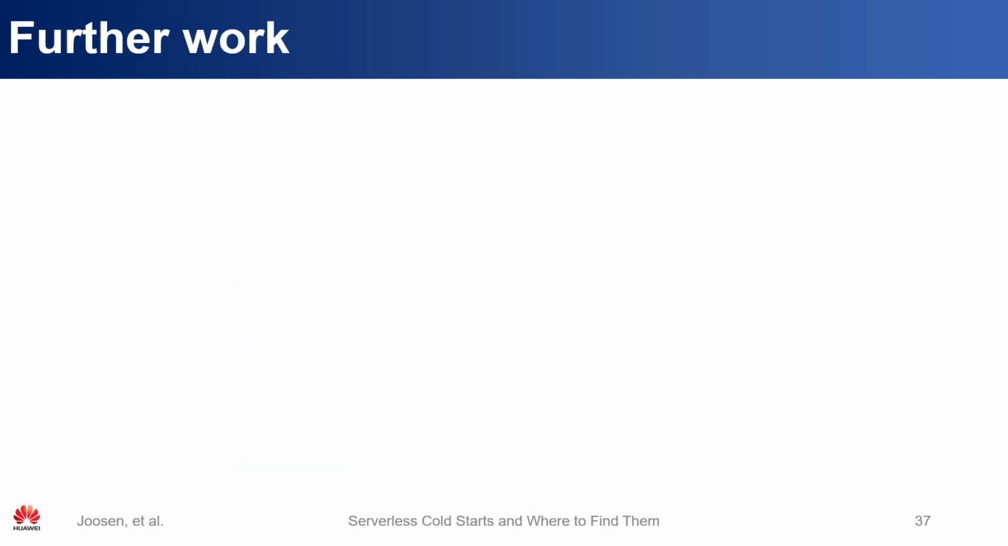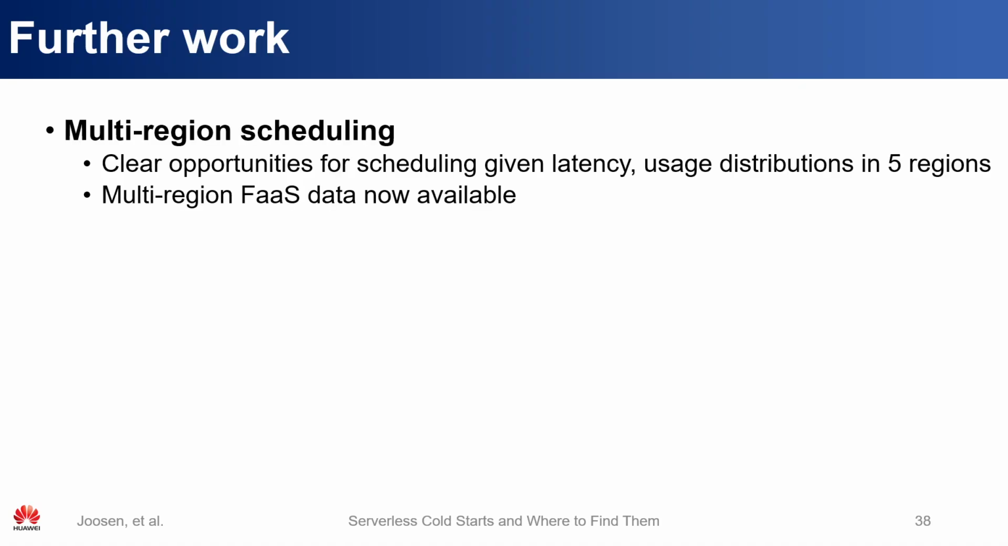Now that we've covered some of the insights from our paper, we will suggest some directions for future work based on our insights and data sets. The first interesting direction is multi-region scheduling. Based on the distributions for latency and resource usage in our 5 regions, we think that there is significant potential in moving some of the traffic between regions, depending on latency between data centers and latency criticality of the workload.